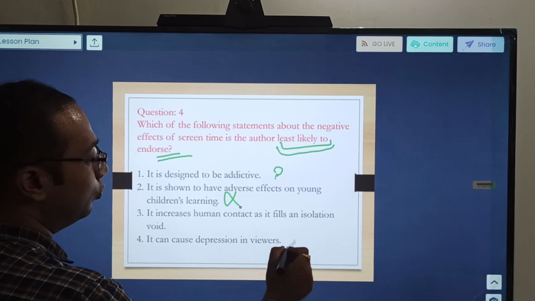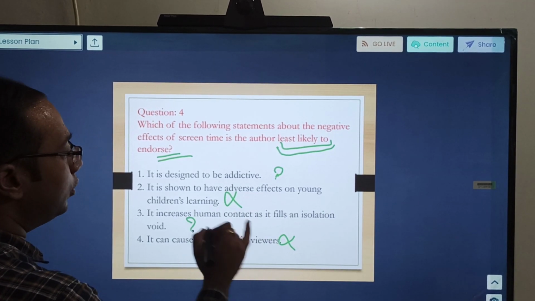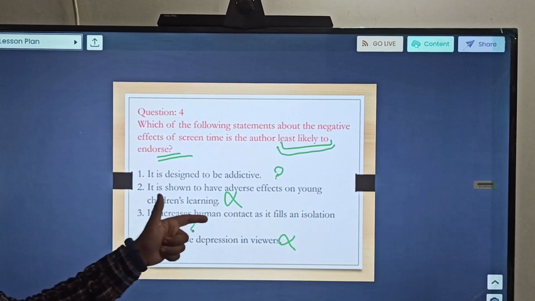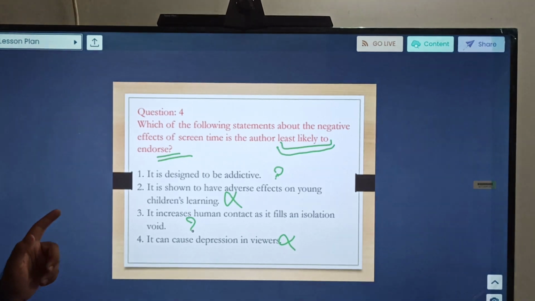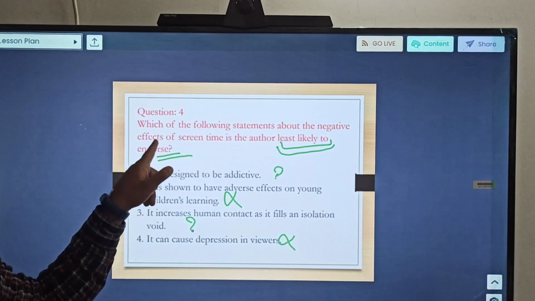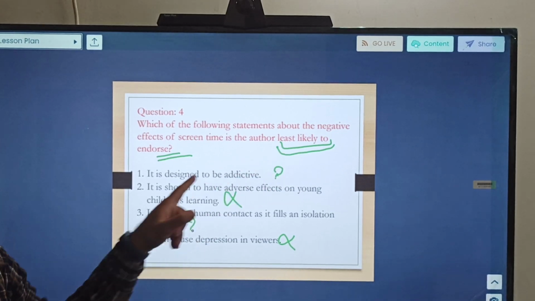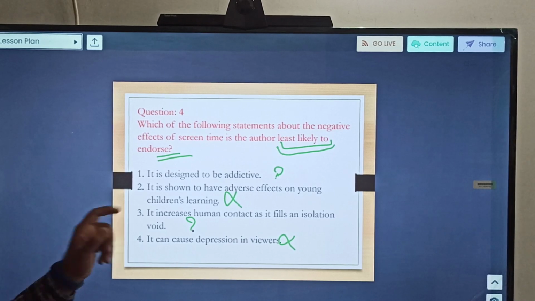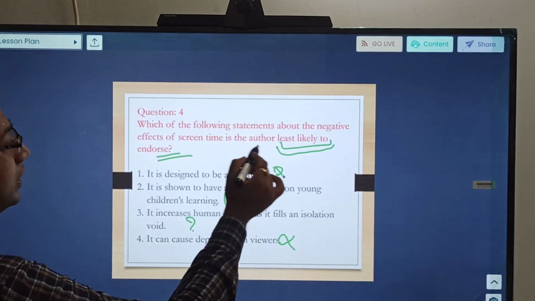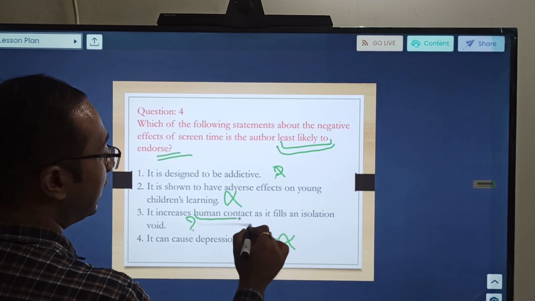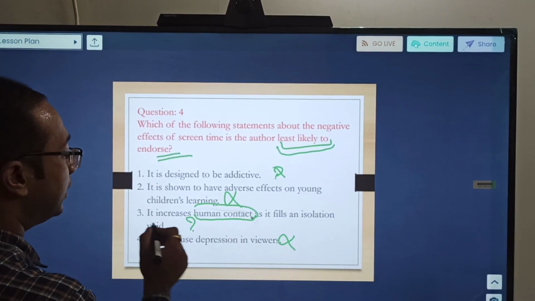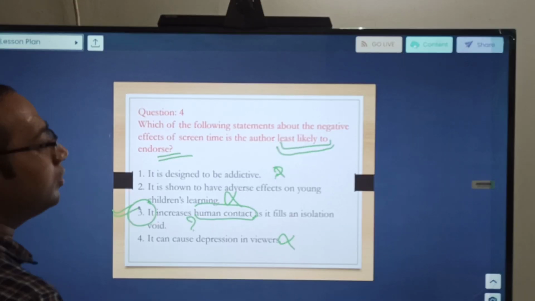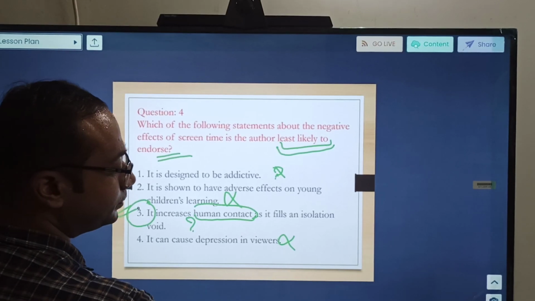It causes depression in viewers. This also he was saying. So these two are clear, no? Now let us read these two. It is designed to be addictive. It increases human contact as it fills an isolation void. What is the question? Which of the following statements about the negative effect of screen time is the author least likely to endorse? So yes, it can lead to addiction, but the question says least likely to endorse. It increases human contact. Nowhere does it say it can increase human contact. In fact, it is decreasing human contact. So this is a contradictory statement. This author will not be endorsing.